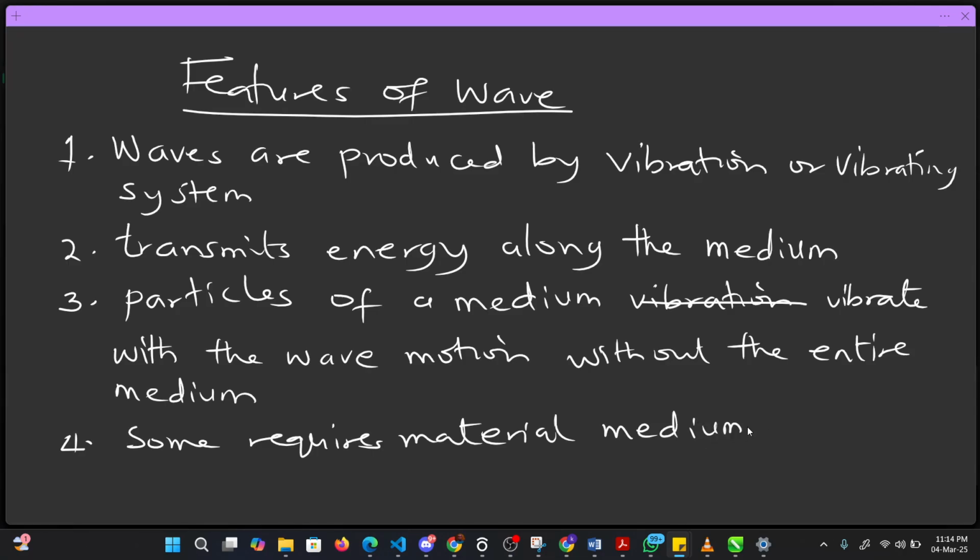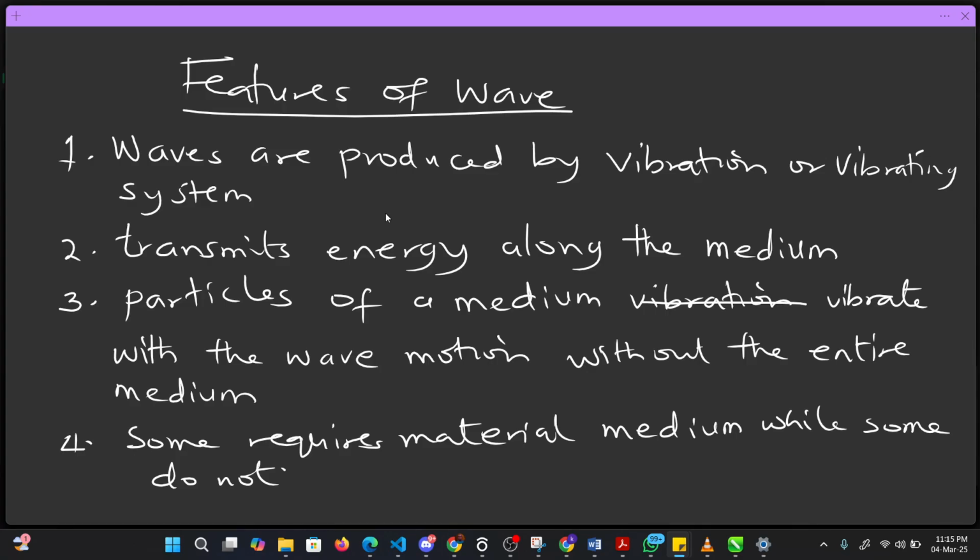Some require material medium, some do not. So this is the summary of everything that you need to know about wave.